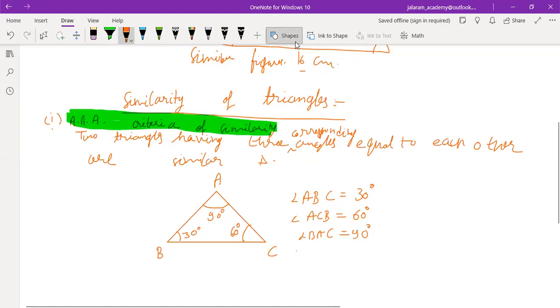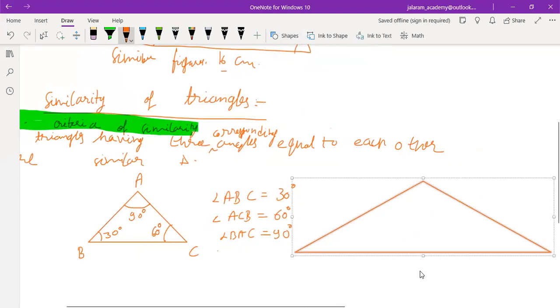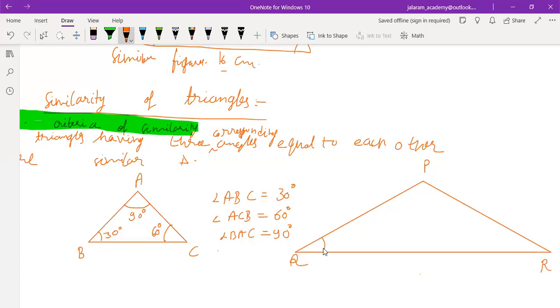And we have one more triangle whose size is larger, and the name of this triangle is PQR. And if we measure its angles, the three angles are again 30 degree, 60 degree, and 90 degree.